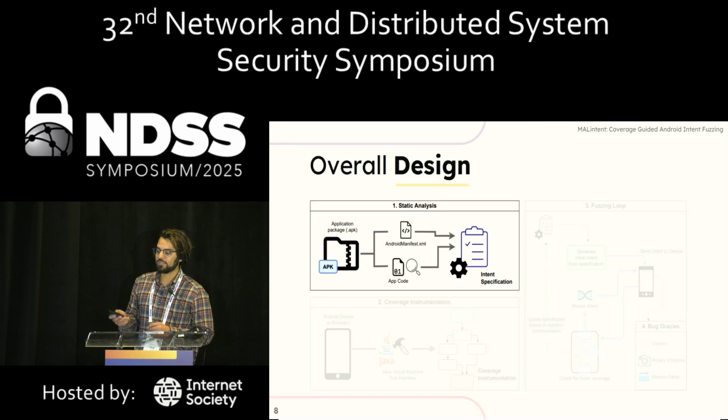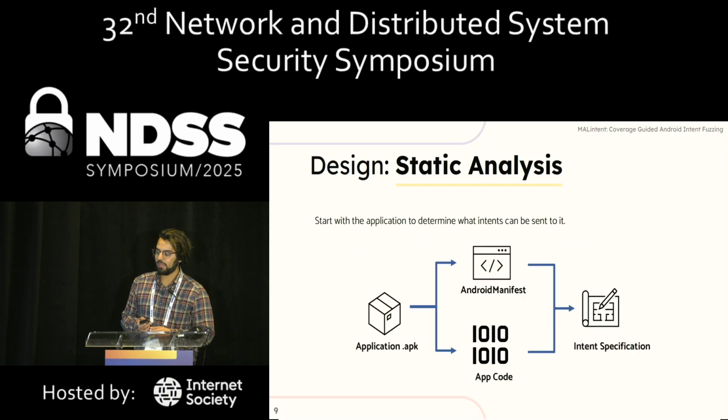So going on that basis, MALintent is basically a three-step design. First, we gather from the app, the APK, we rip apart what sort of intents it can accept, what the metadata it takes is, and we use that to generate an intent specification. So let's take a look at that. We take this metadata from basically two parts. There's the manifest where you have to declare what intents you expect, and then the app code actually has what you do with that intent. And we use that to generate this intent specification to start the fuzzing process.